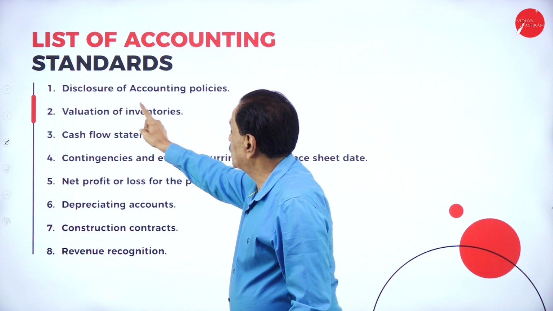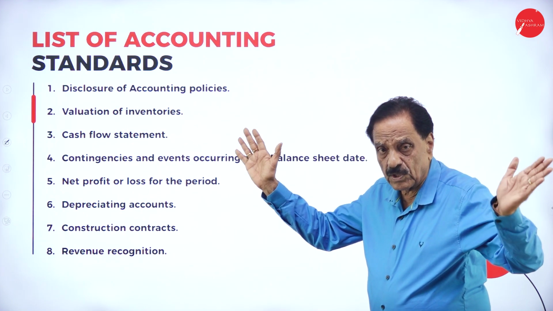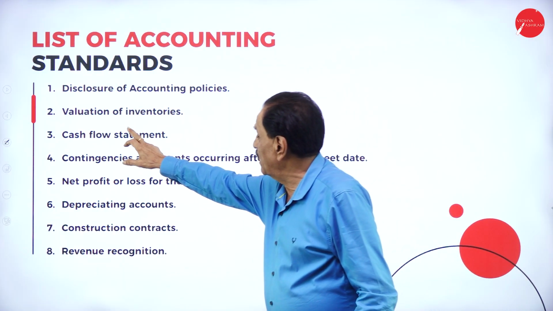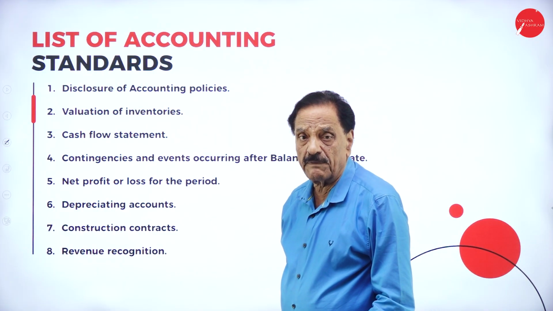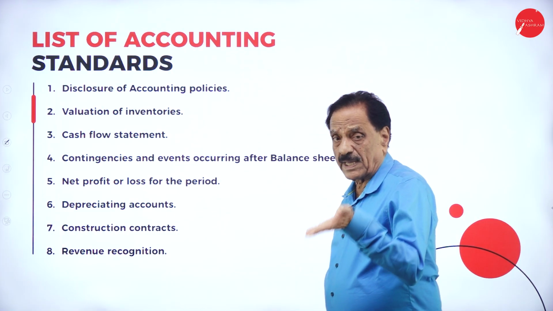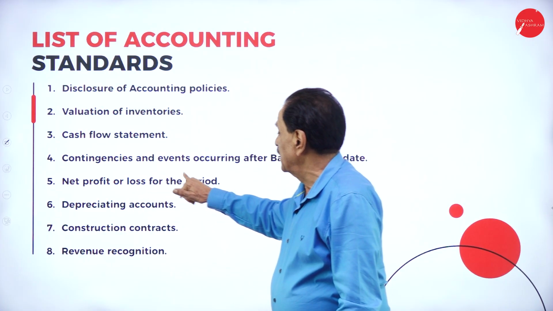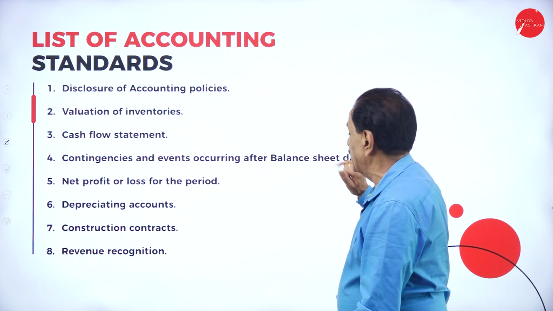First one, disclosure of accounting policies. Accounting policy will be disclosed. Valuation of inventories. Inventory means stock. Cash flow statement, how the cash comes, how it will flow. Contingencies and events occurring after balance sheet date.